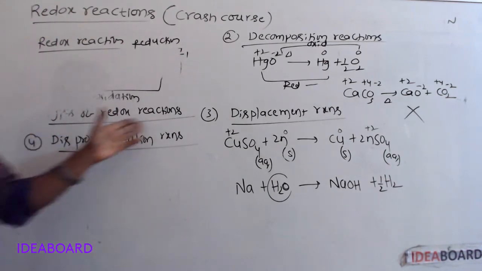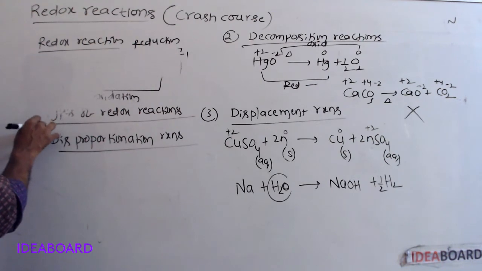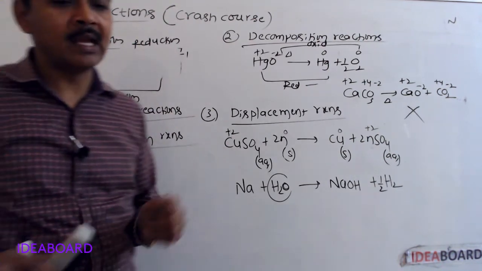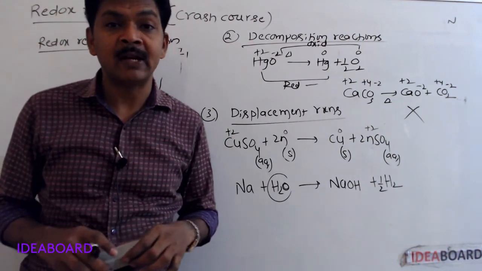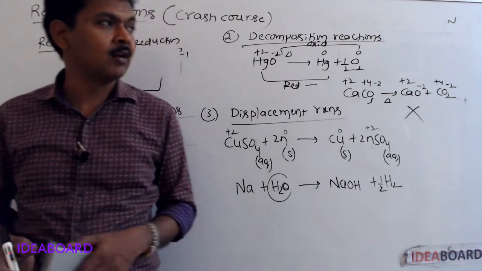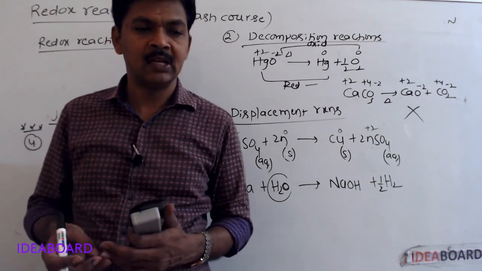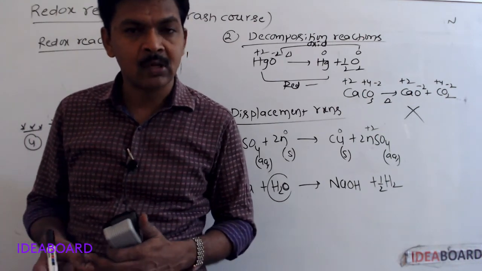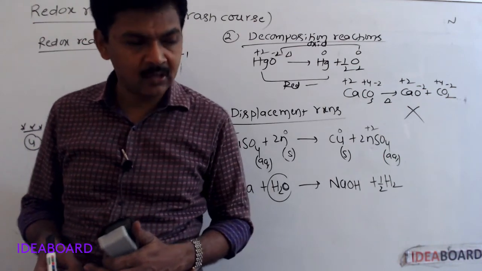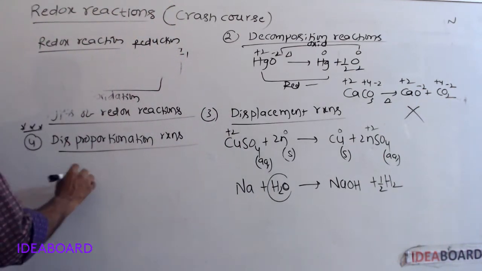Disproportionation reactions, this is important: in redox reactions, if the same element undergoes both oxidation and reduction, that redox reaction is called a disproportionation reaction.